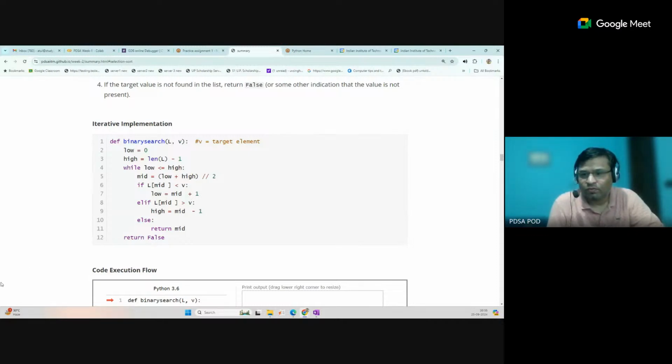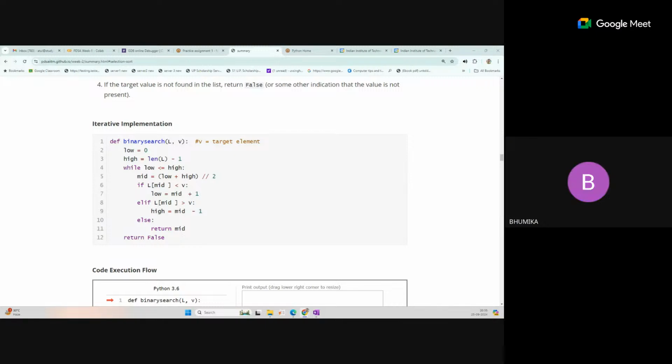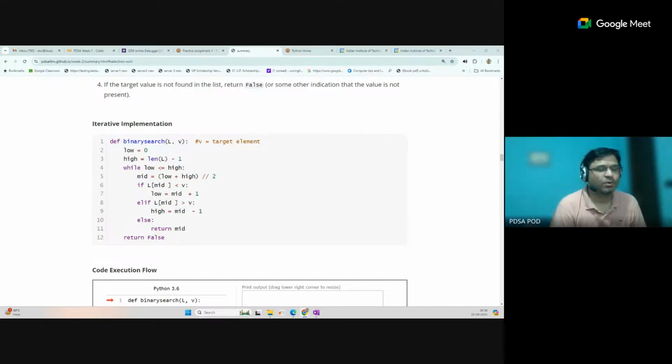Now, some queries. Yes, Bhumika. Yes, sir. I was asking, is there any need to practice on other platforms, or are the portal questions enough? There are so many questions on the portal. Approximately 10 questions per week we are providing on the portal itself. Also, the TA will discuss some problems. The TA has created a GitHub repository where a maximum of 10 problems in each week are collected from LeetCode.